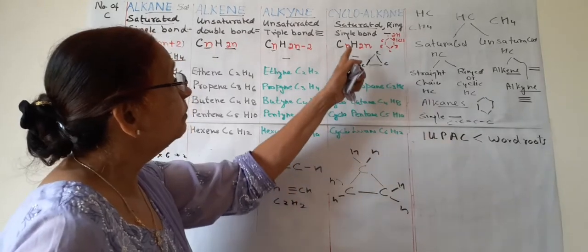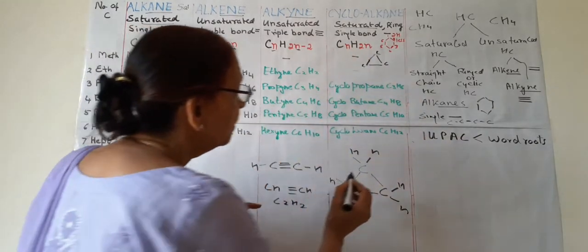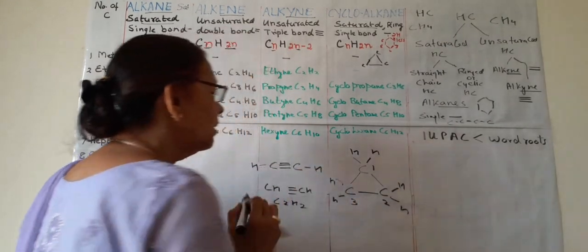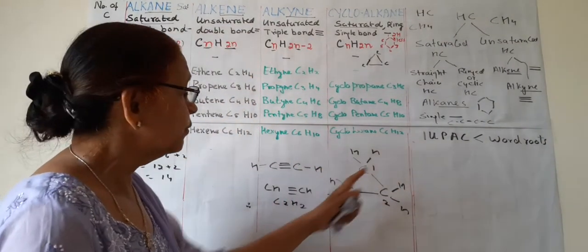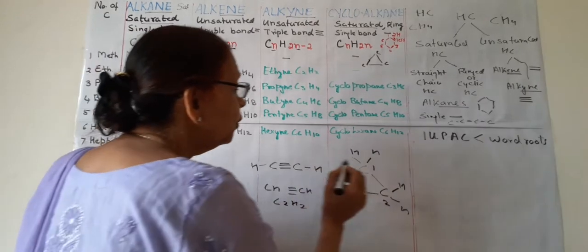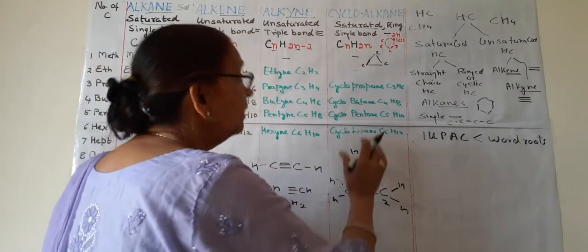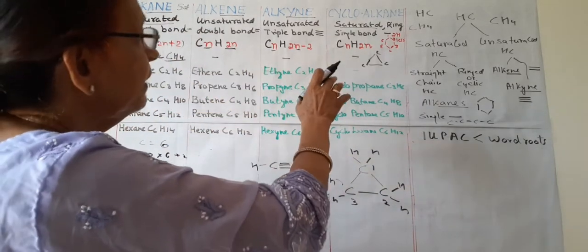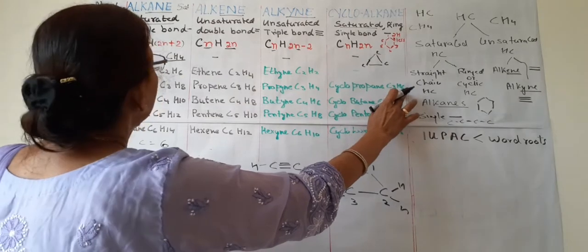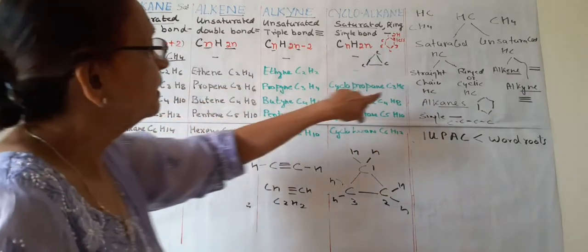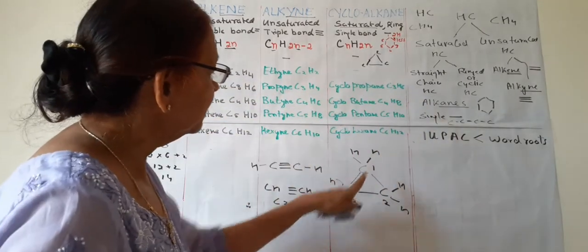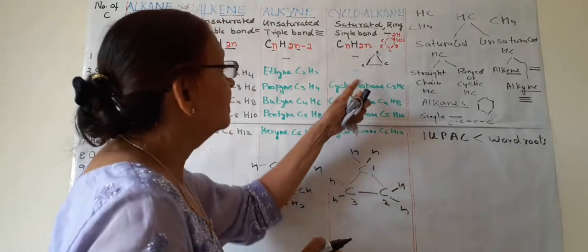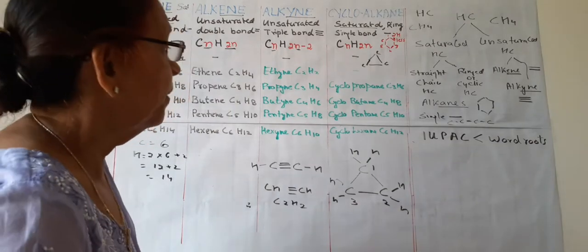Why are 2 less here? Because this is the first atom, this is second, this is third. First joins with third. First joins with the last one. So 2 hydrogens are less in this than its counterpart. Otherwise it should be C3H8 like propane, but as first and last are joined together, 2 hydrogen atoms are less in cyclic compounds.